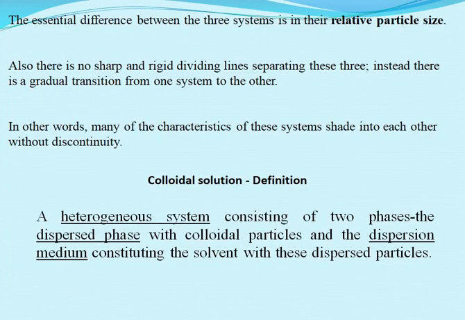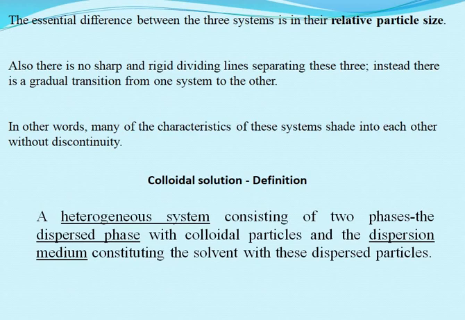So the essential difference between these three systems is in their relative particle size. Also, there are no sharp and rigid dividing lines separating these three. Instead, there is only a gradual transition from one system to the other. Or in other words, we can say that many of the characteristics of these systems shade into each other without any discontinuity. Now we'll see the definition of a colloidal solution.